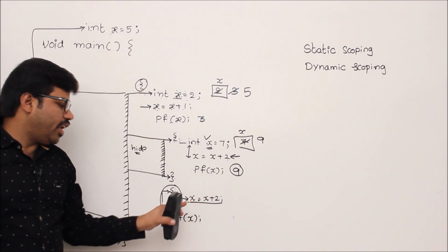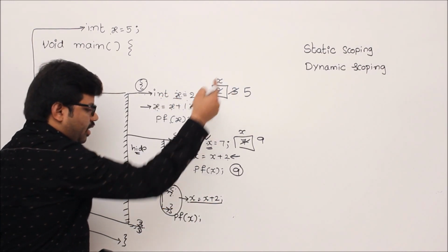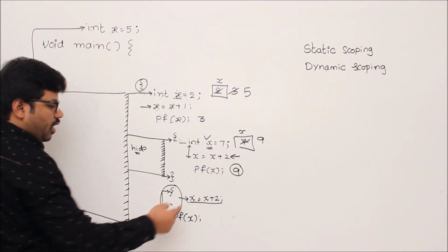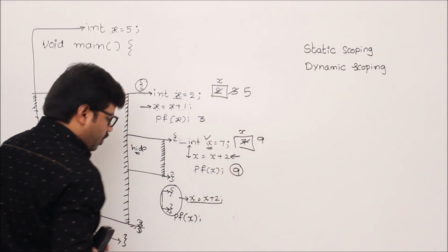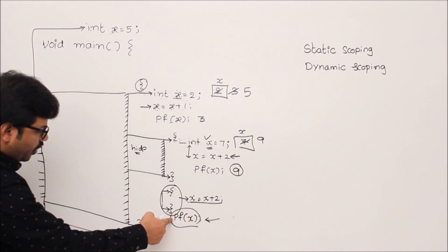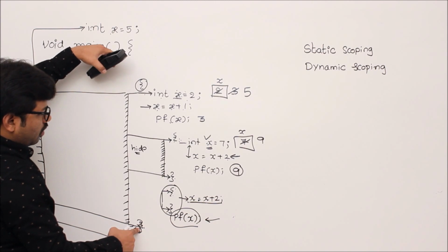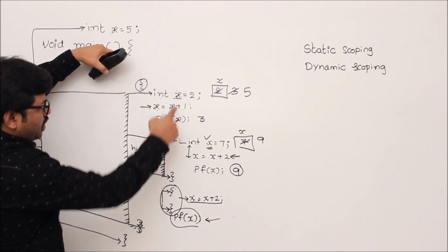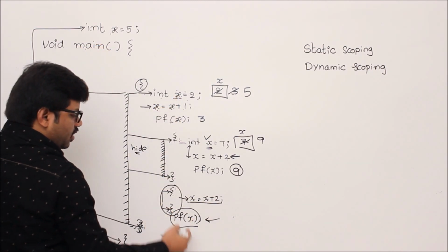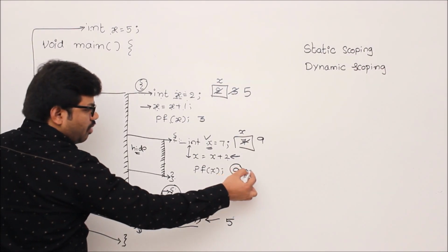Then when I refer to a variable x, this variable will be taken. Then x will be 3 plus 2, 5. Now come back here, printf x. This printf x is surrounded by which block? From here to here, correct? In this block, is there any variable x? Yes, this one. Then when you print x, what will be printed? 5 will be printed.